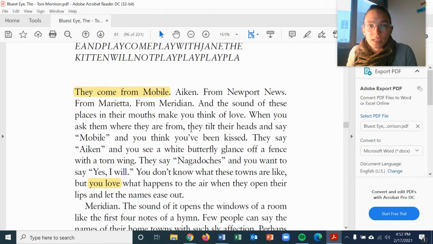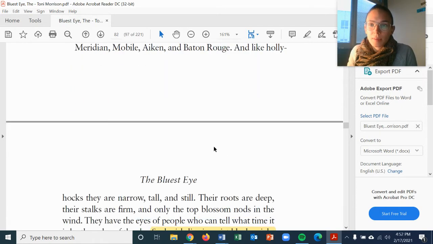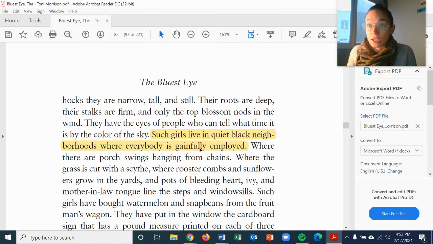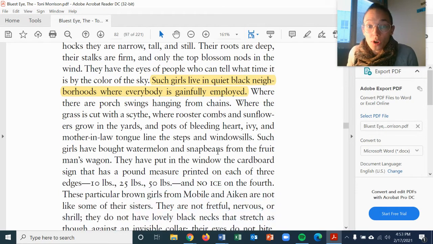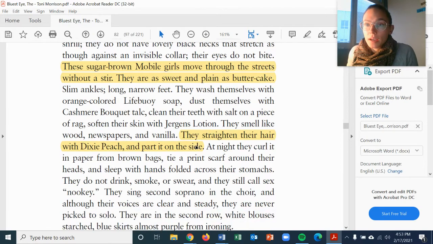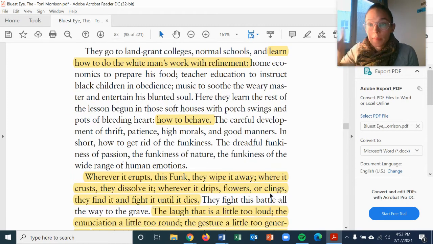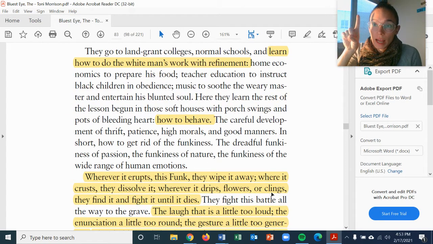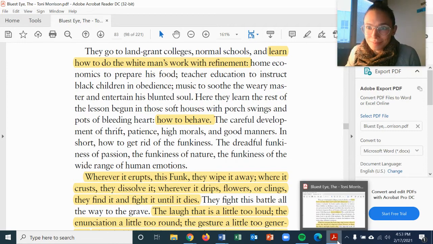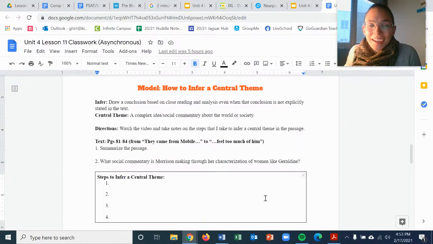I have closely annotated this passage for ideas that are repeated, things that seem important, author's choices that I think are interesting. So step one, closely read and annotate whatever passage you're being asked to annotate. Step one. Write that down. Pause, write it down. Step one, closely read and annotate the passage.